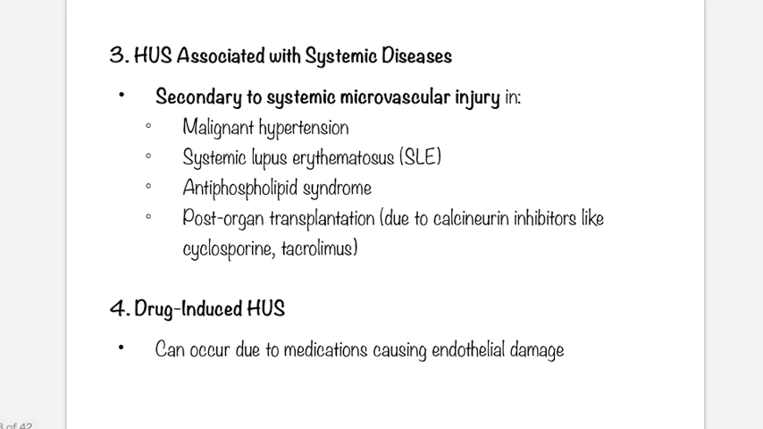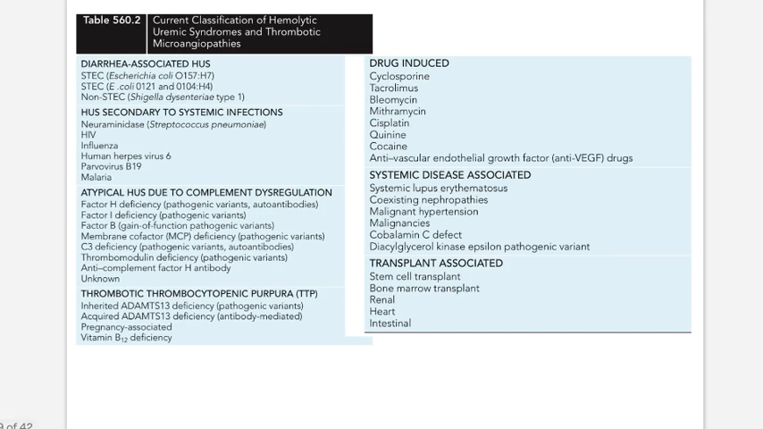Okay, are there any systemic diseases associated with it? Yes, many systemic diseases causing microvascular injury, like malignant hypertension, SLE, APLA, post-organ transplant. Drug-induced HUS, yes, that is there. We will discuss what drugs are included as causative factors of HUS in tabular format. So this is an important table discussing all the possible etiopathogenic mechanisms or pointers for HUS.